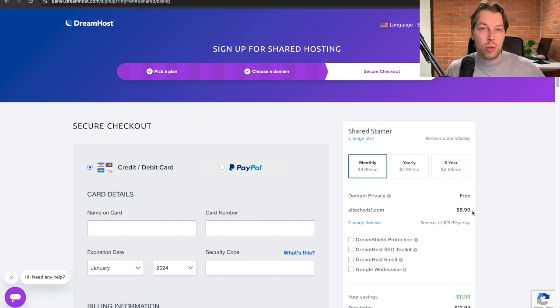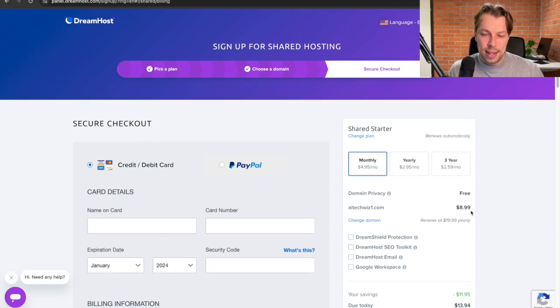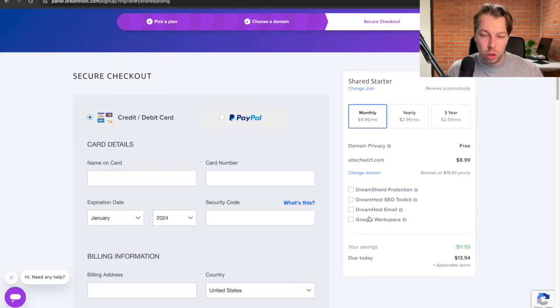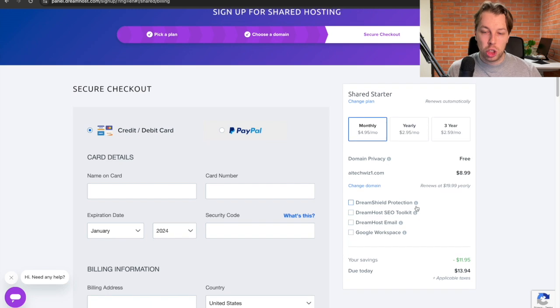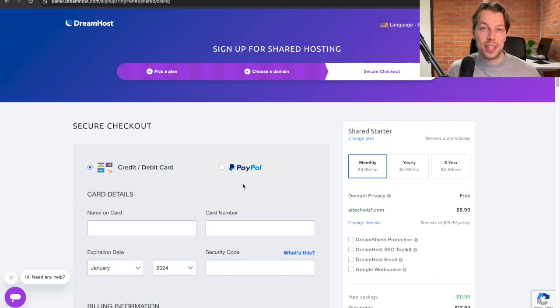So it is not just the hosting plan, but you also need to buy the domain. So you're essentially buying the address for your website and the hosting for that website, which kind of makes sense. And then one thing to make sure is that don't choose any one of these that you see here. So this Dream Shield Protection, Dreamhost SEO Toolkit, these are all unnecessary. You don't need this. So you just want to pay for the hosting and for the domain. And then it's time to start filling in your details.